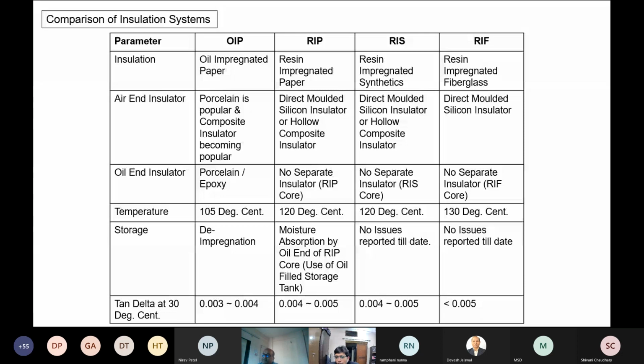For tan delta at 30 degrees centigrade, OIP shows the lowest values, 0.003, 0.004, whereas RIP, RIS or RIF are on the higher side compared to OIP because of the intrinsic characteristics of the resin material.